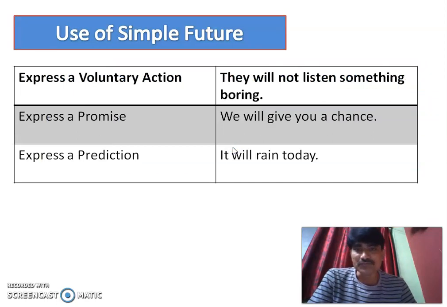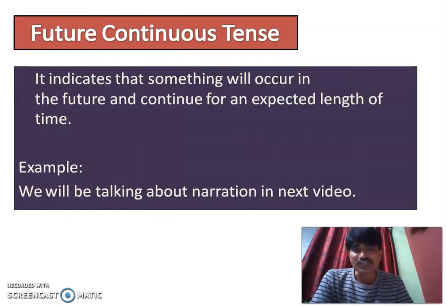Then we use simple future tense to express a voluntary action, to express a promise, to express a prediction. Prediction means something may happen in future. For example, it will rain today. Or to express a promise means we will give a chance. So please pay attention to this.